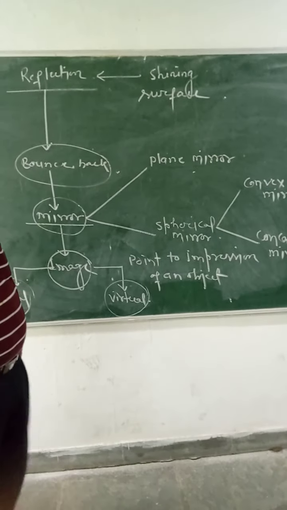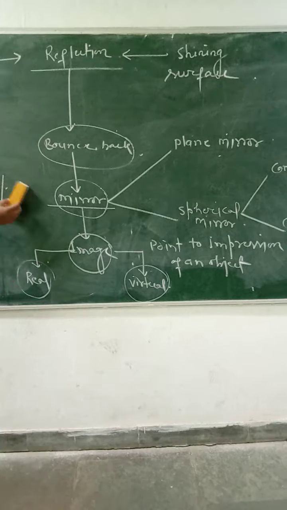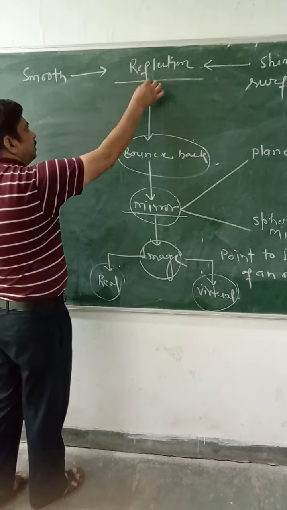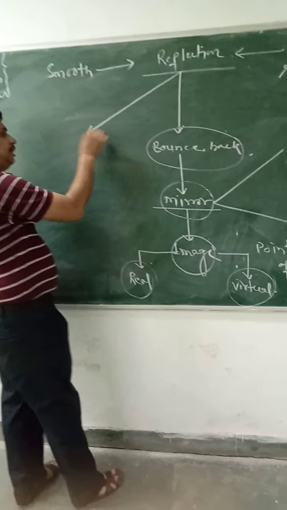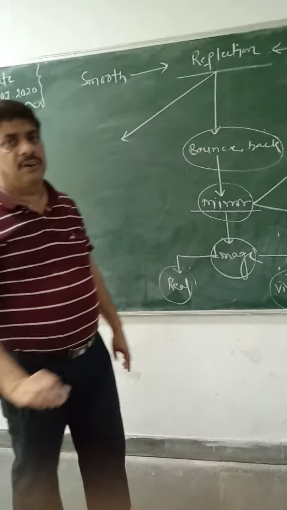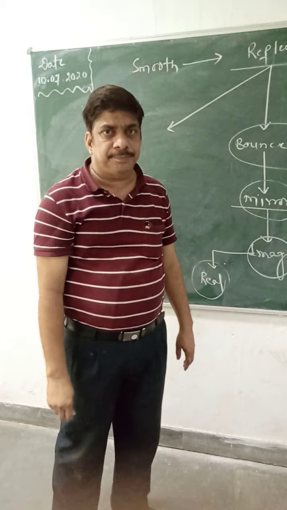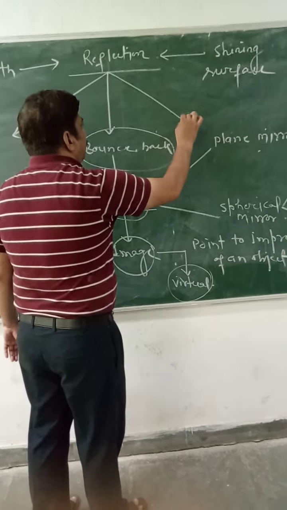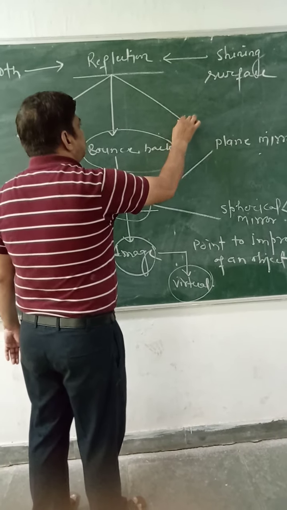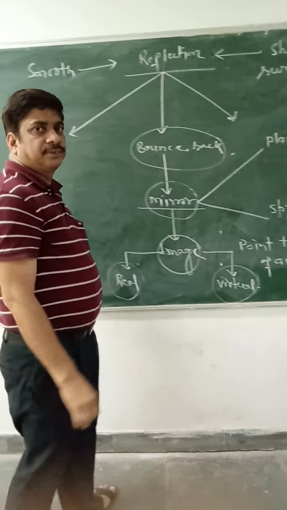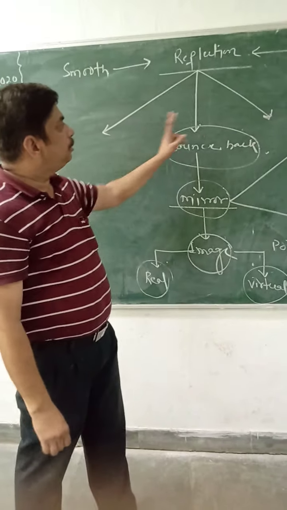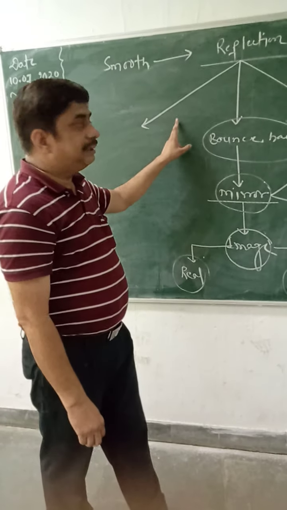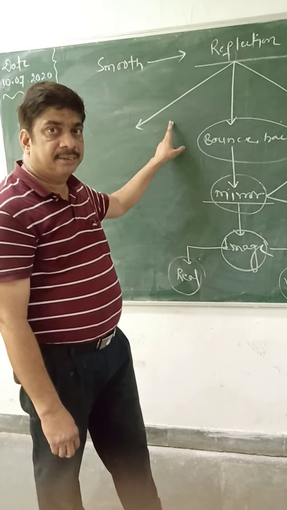Now this reflection, you can see your image on the tiles also. You can see the image on a mirror also. Both images you can see by the reflecting surface.